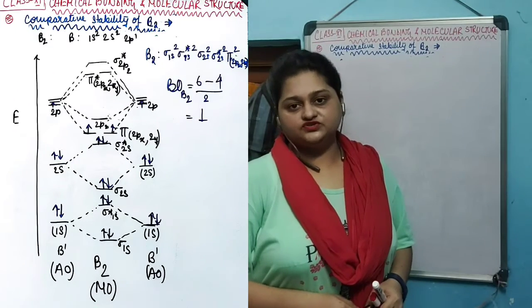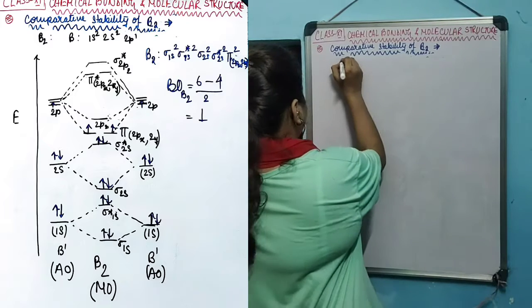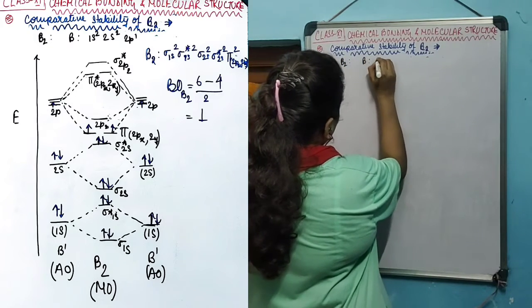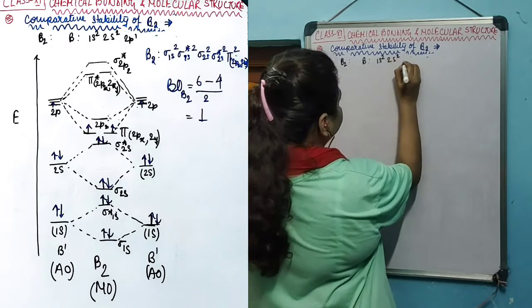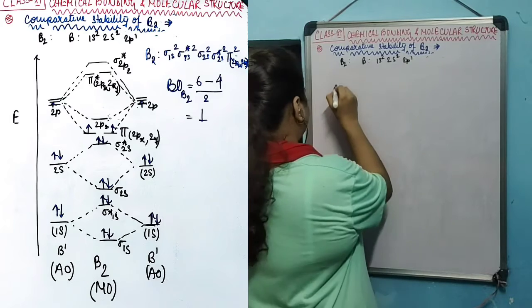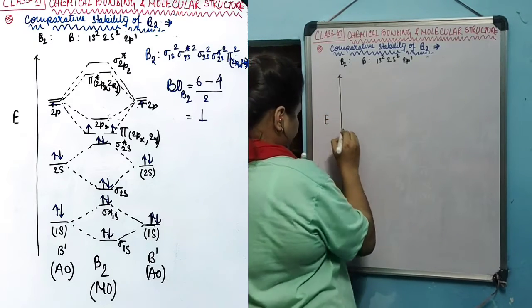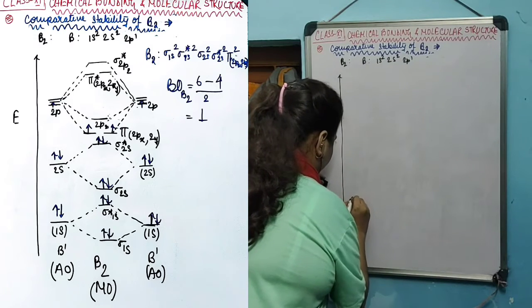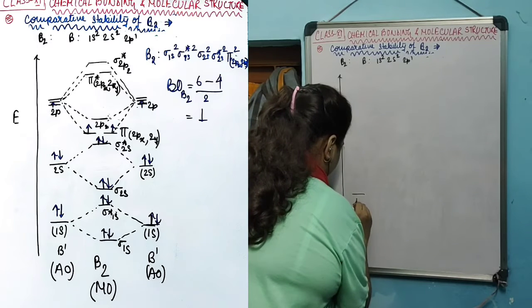Now we are going to construct the energy level diagram for the B2 molecule. In the B2 molecule, the boron atom has the electronic configuration 1s2, 2s2, 2p1. During the construction of the energy level diagram, the first boron atom will have an atomic orbital diagram in this manner.